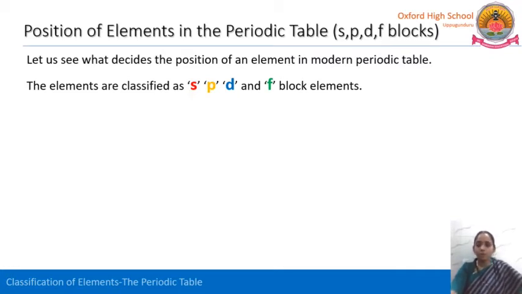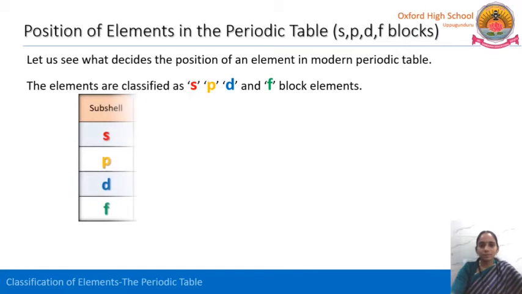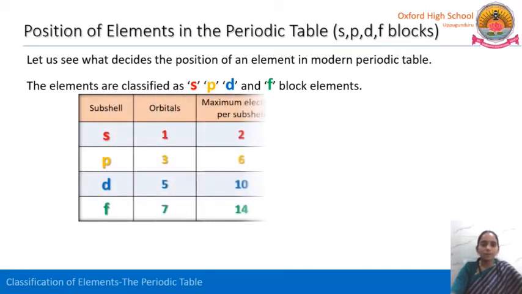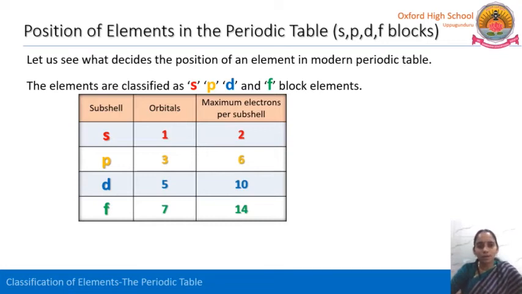Do you remember? We have studied in your previous classes, in the lesson Structure of Atom, how many electrons can be accommodated in individual orbitals. Let us recollect that. These SPDF are nothing but subshells. And how many orbitals are there in the s subshell? It is one orbital, that is the s orbital. That s orbital accommodates a maximum of 2 electrons.